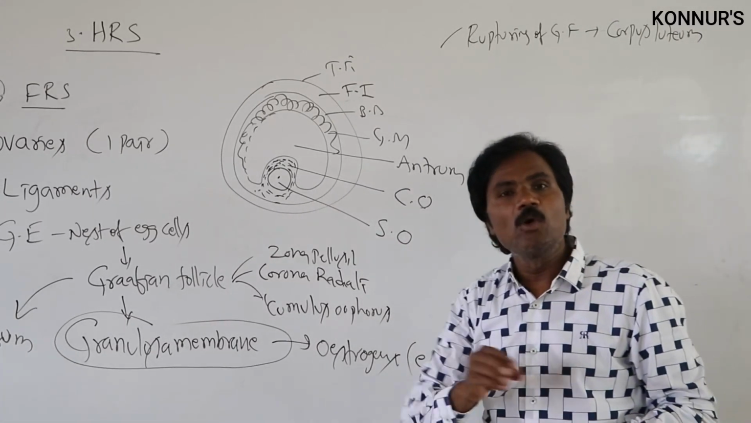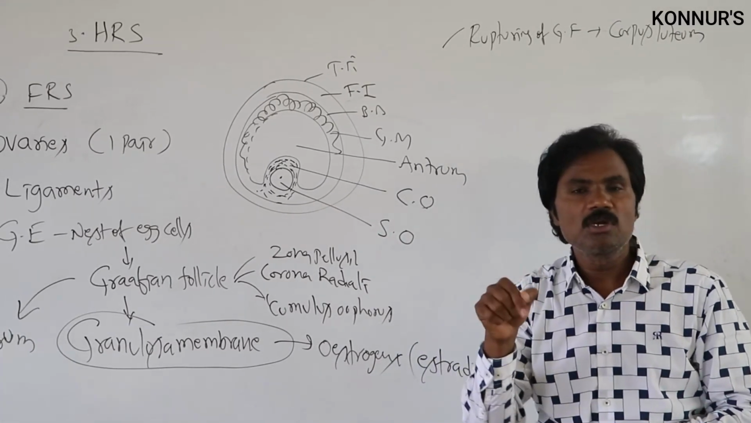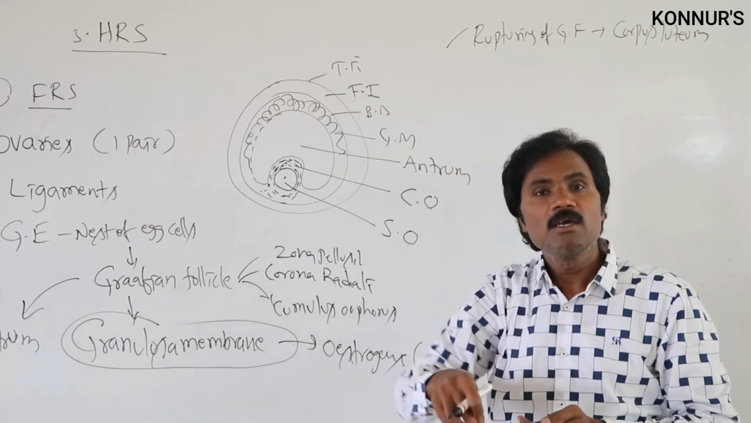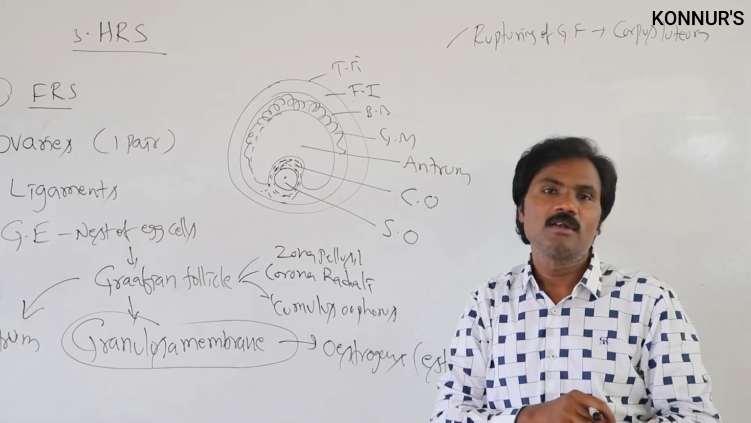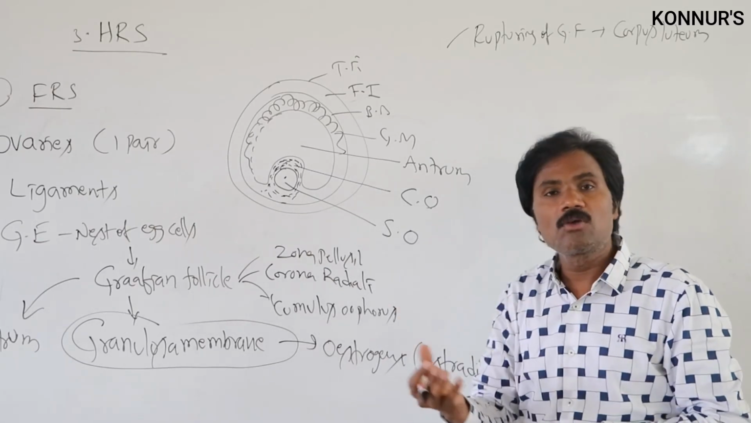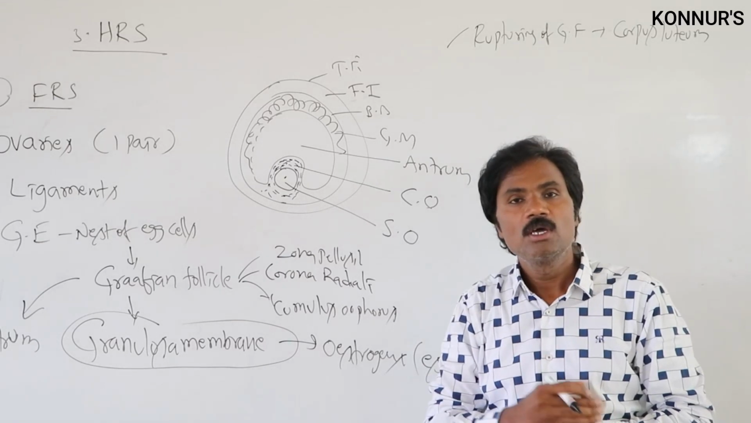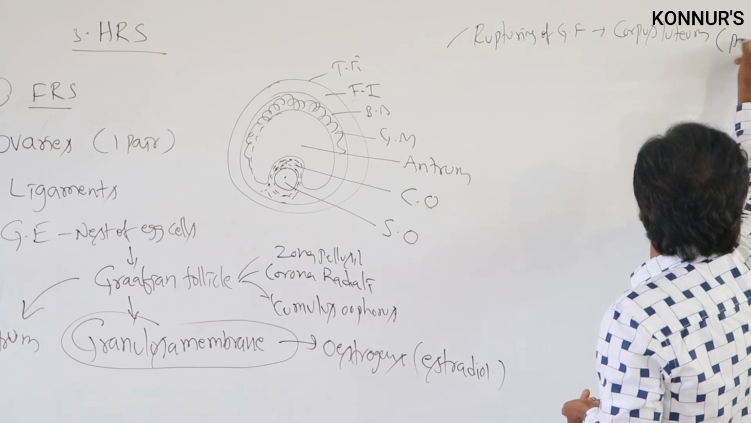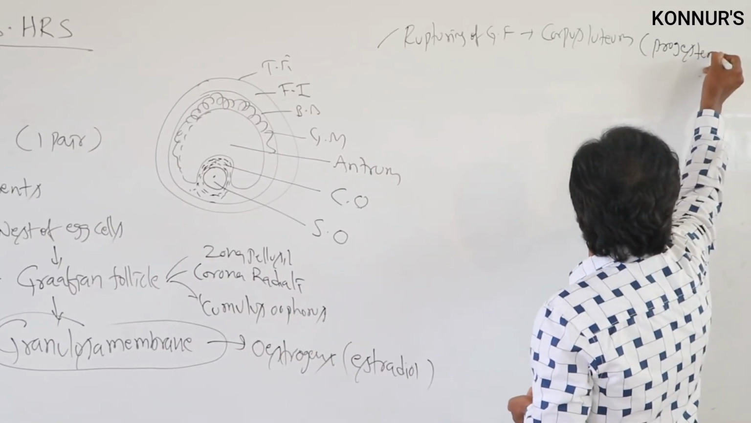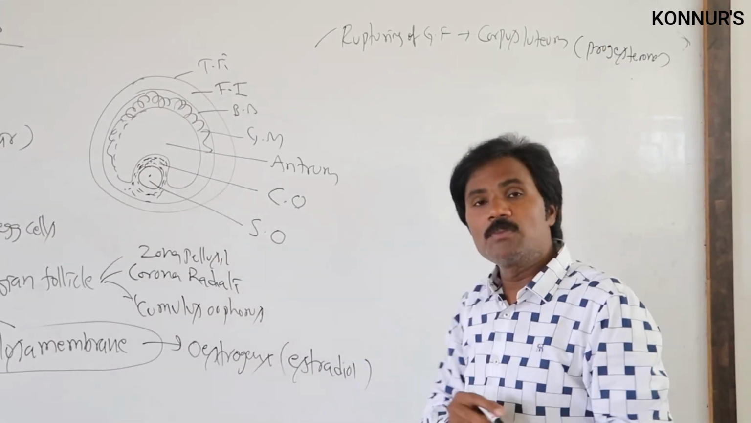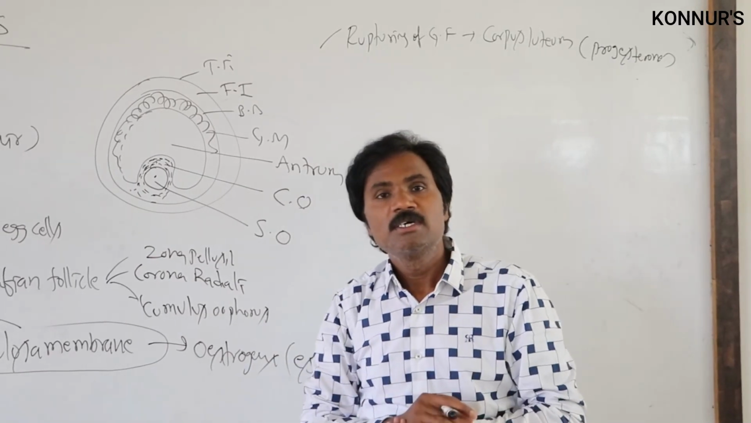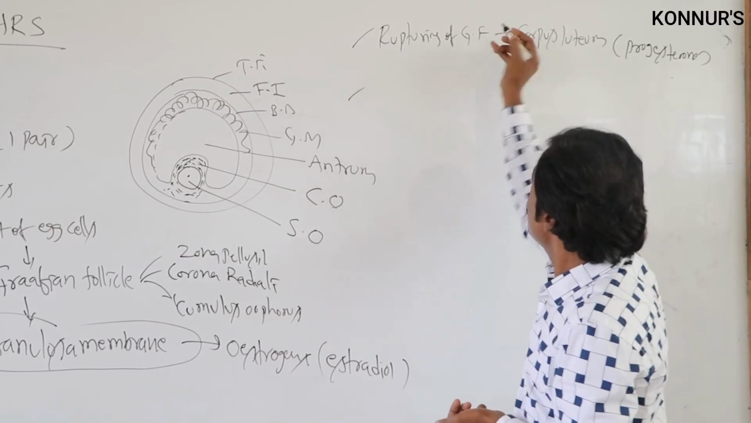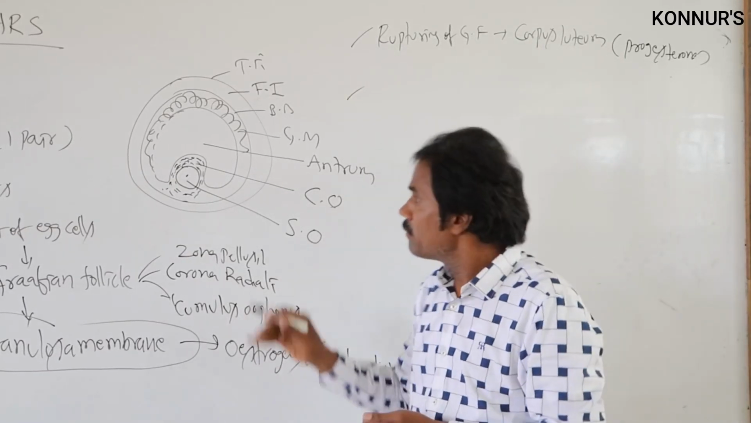Corpus luteum is yellow in color. Luteum is the particular pigment which indicates a yellowish color. It plays an important role in the production of particular hormones. What is the name of the hormone it produces? This corpus luteum produces progesterone, which plays an important role in the implantation of the embryo. Then the follicle ruptures.